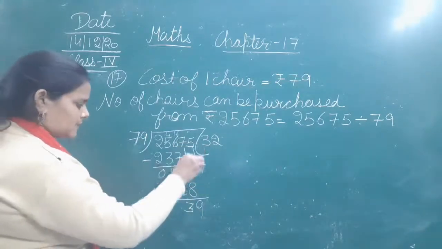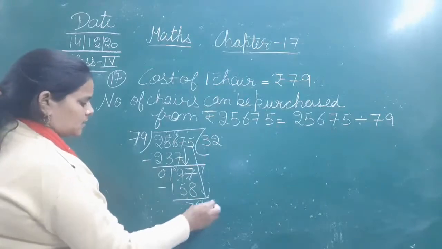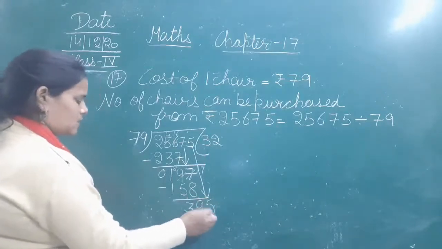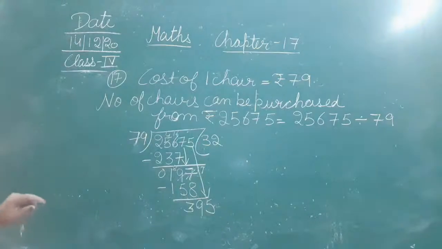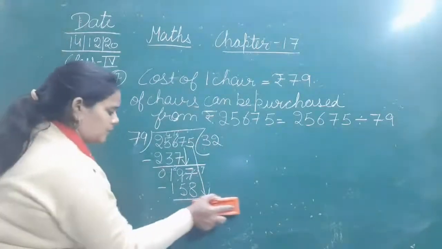Let's bring down the next digit, that is 5. Now it is 395. Okay, just let me write it clearly.